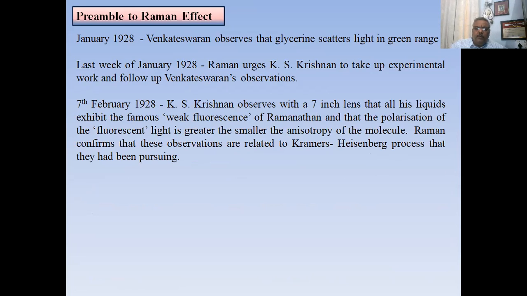So, in the month of January 1928, Raman asked his student K.S. Krishnan to take up the experimental work and follow the observations which were made by Venkateswaran. So, on 7th February, K.S. Krishnan observed that the liquid exhibits a famous weak fluorescence and that the polarization of the fluorescent light is greater the smaller the anisotropy of the molecule.